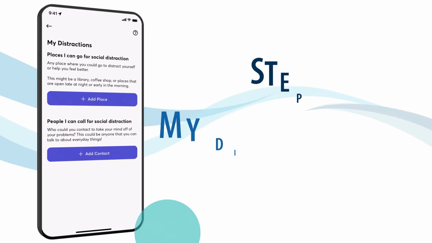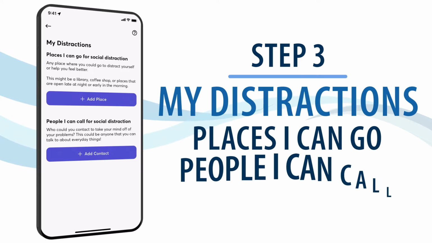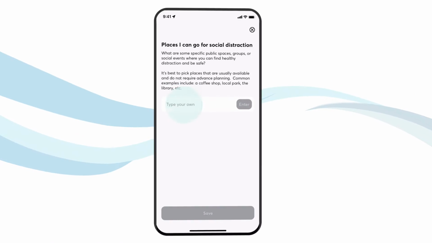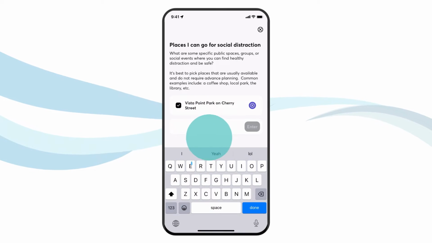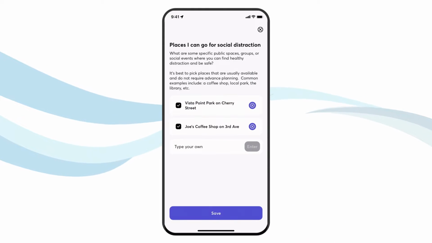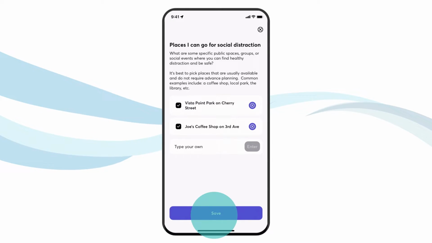Here you will create 2 lists for social distractions, places you can go and people you can call to help distract you, allowing time for suicidal thoughts to pass. First, think of a place you can go to distract yourself until your suicidal thoughts subside. Think of public places, groups, or social events. Safe and specific locations are best.